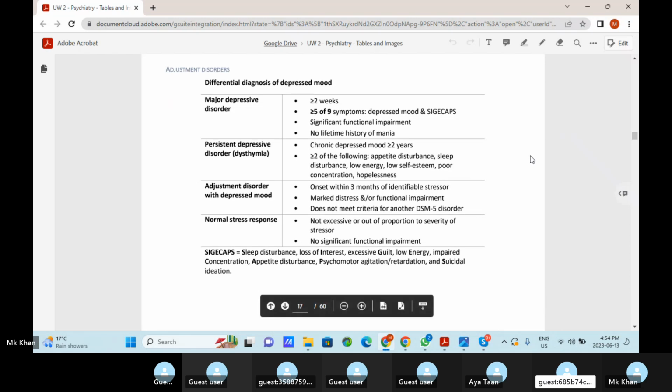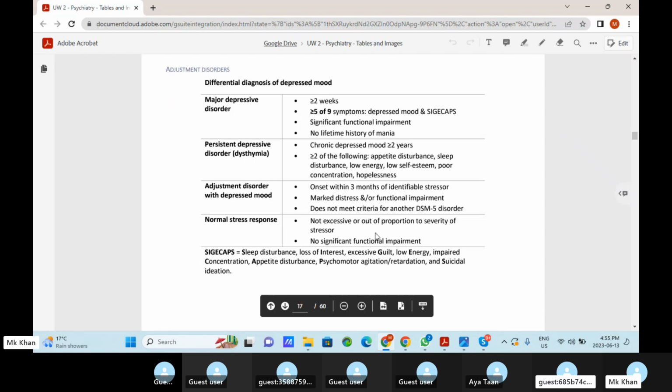Persistent depressive disorder, dysthymia, is for the longer time, 2 years. Chronic depressed mood is present for greater than 2 years. At least two of the following symptoms are present: appetite disturbance, sleep disturbance, low energy, low self esteem, poor concentration, or hopelessness. So in dysthymia, it is a longer duration, two years, and then two symptoms. Same like cyclothymia, that is also present for greater than two years.